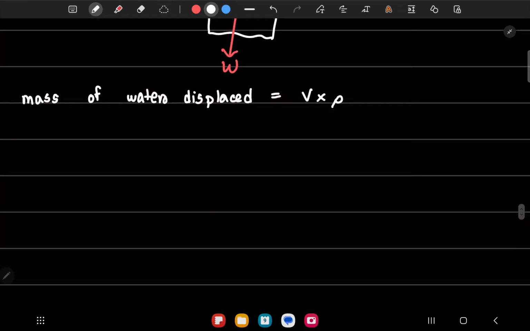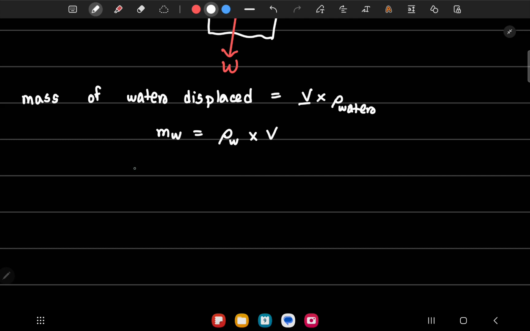So we apply it over here. The mass m of water displaced will be equal to the volume of water displaced times the density of water. Not ice. We want the density of water since we want to find the weight of water displaced. So mass of water is density of water times V.